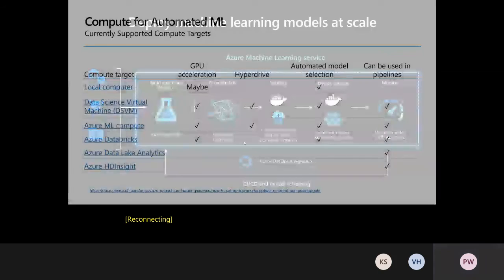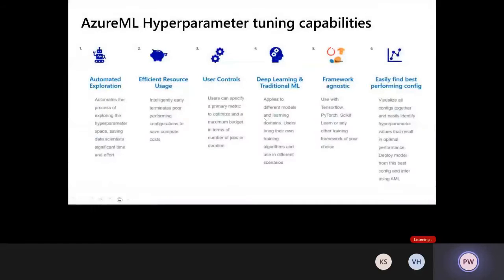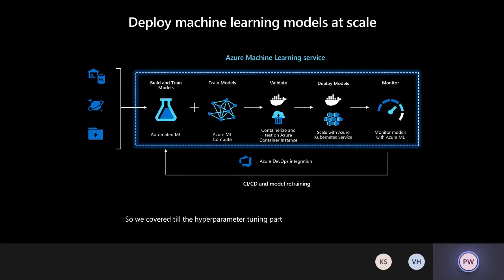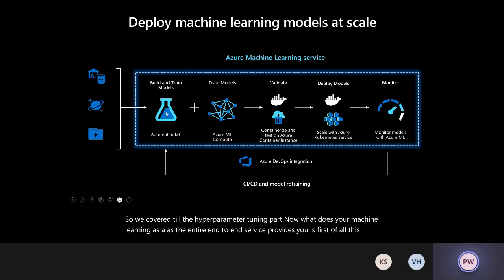So we covered till the hyperparameter tuning part. Now, what Azure Machine Learning as an entire end-to-end service provides you is, first of all, this capability to use automated ML to build your models. It allows you to choose the type of compute that you want to train your model on, and then you can take the model that you have trained.